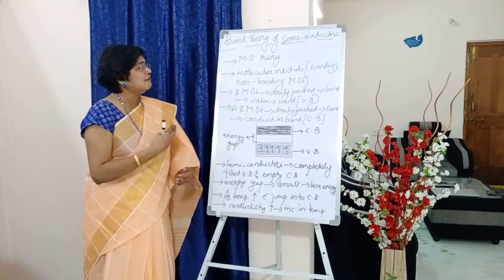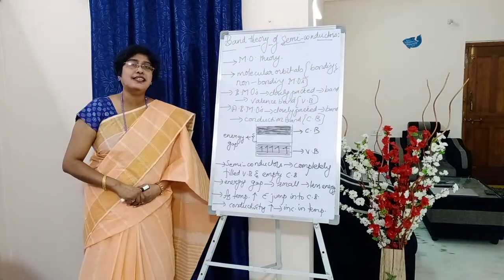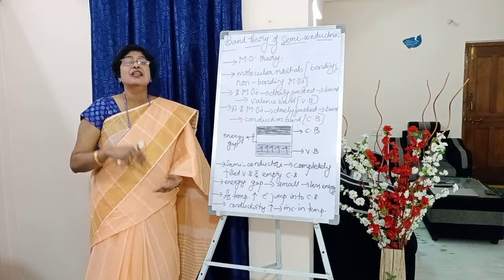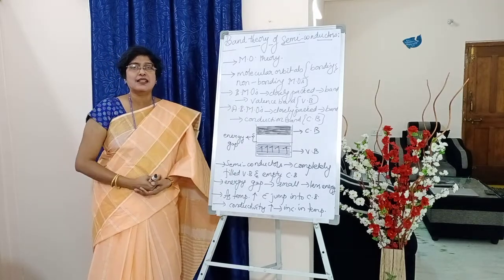If we observe the bonding molecular orbitals in a metal, they are closely packed to one another, students.